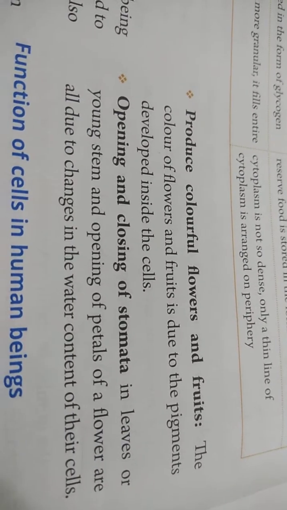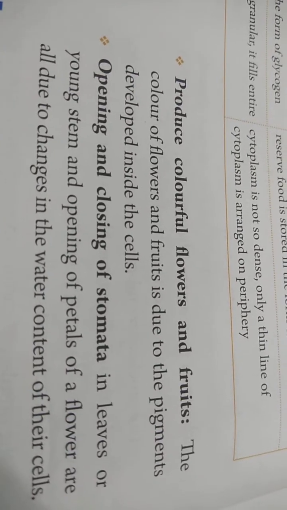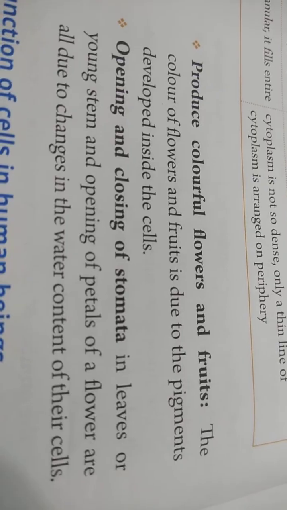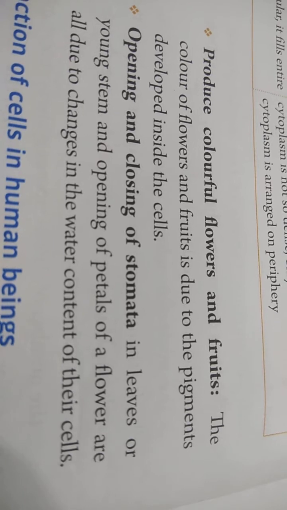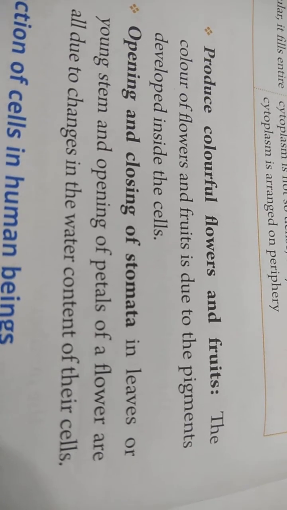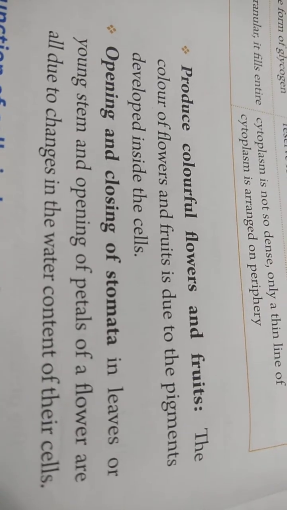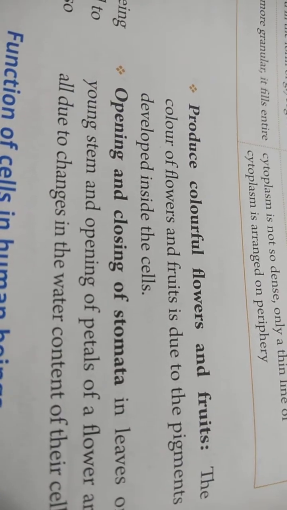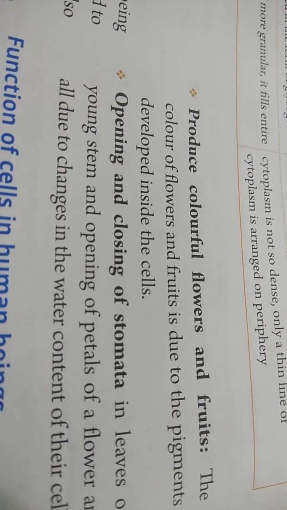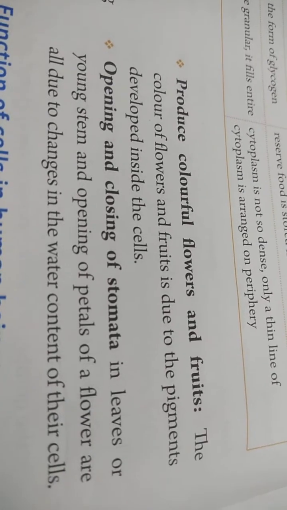It produces colorful flowers and fruits. The color of the different flowers, fruits and vegetables is because of the pigments developed inside the cell. Opening and closing of stomata in leaves or young stem, and opening of petals of a flower are all due to changes in the water content of their cells. When water comes into the cell, it becomes turgid and the stomata open, and when the water transpires from the cell, it is flaccid and the stomata close. So that is all because of cell activity only.